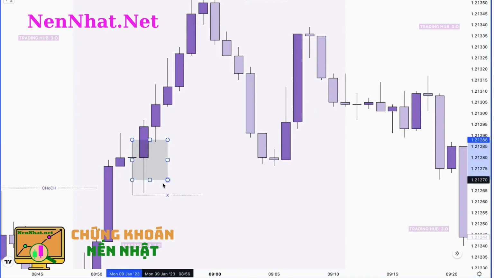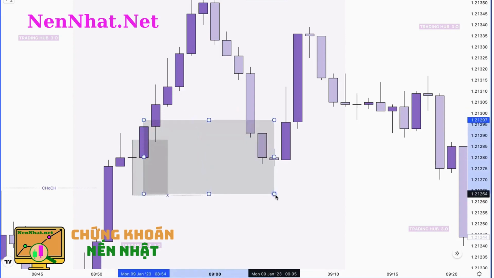If I zoom here, then you can see this pullback mitigates this order block, so we can't use this as an order block. So you have to move your order block to the next candle, which is here, right? So this becomes our valid order block. Why? Because proper imbalance is available here.